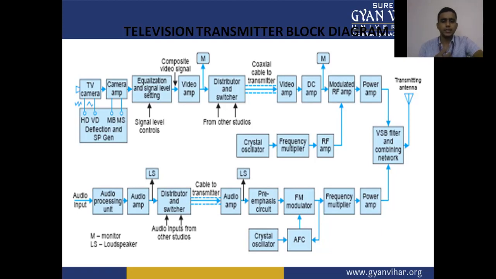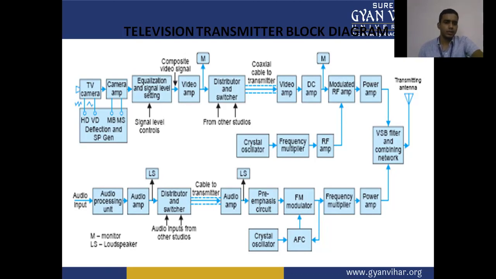We have already discussed the scanning process previously. This TV camera has some controls, that is the horizontal deflection coil and vertical deflection coil, deflection and the sync pulse generation. And then we have a camera amplifier. After generation of the video signal, it will be amplified.